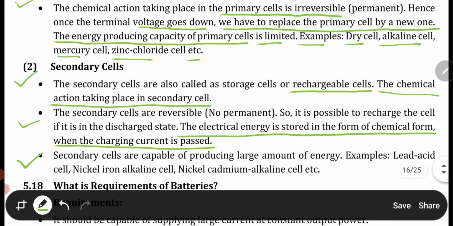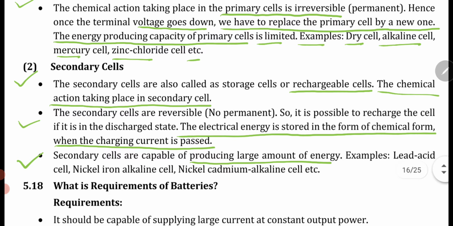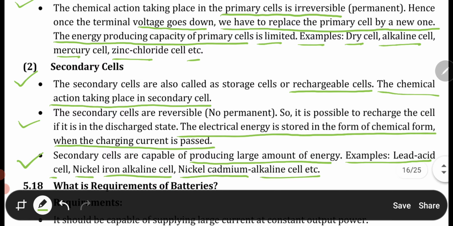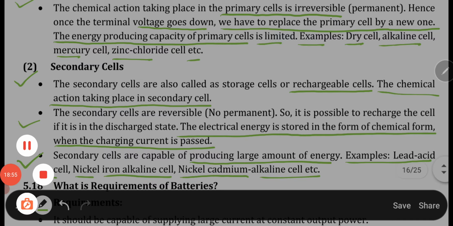If the examination asks you to compare them, you can easily make 4 or 5 points from these definitions. For example, lead acid cell, nickel iron alkaline cell, nickel cadmium alkaline cell, etc. So these are the terms regarding the primary cell and the secondary cell.